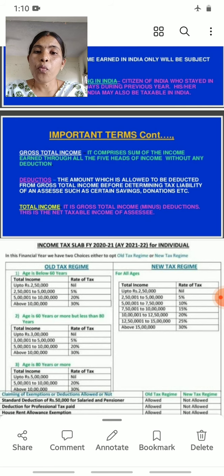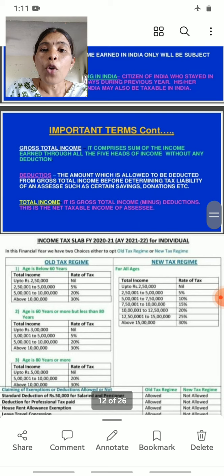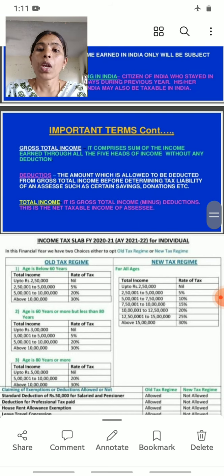The amount which is allowed to be deducted from gross total income before determining the tax liability of an assessee, such as certain savings, donations, etc., is called deductions.